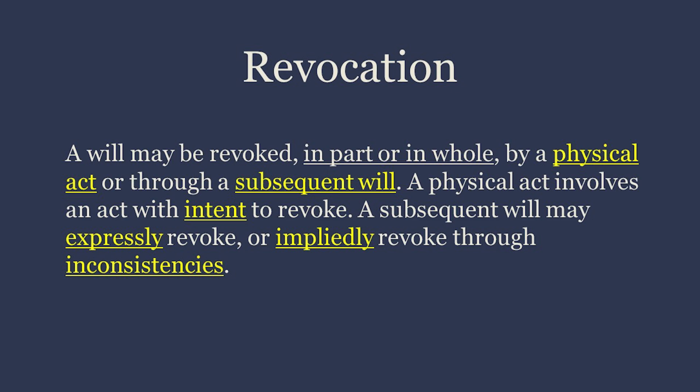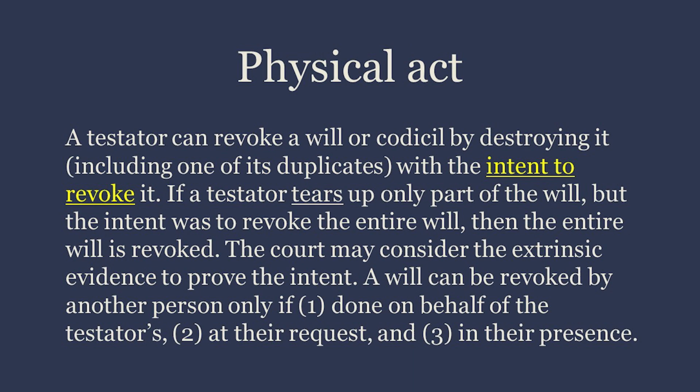a subsequent will. A physical act involves an act with intent to revoke. A subsequent will may expressly revoke, or impliedly revoke through inconsistencies. Physical act. A testator can revoke a will or codicil by destroying it, including one of its duplicates, with the intent to revoke it. If a testator tears up only part of the will, but the intent was to revoke the entire will, then the entire will is revoked. The court may consider extrinsic evidence to prove the intent.